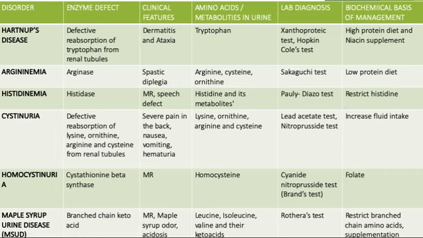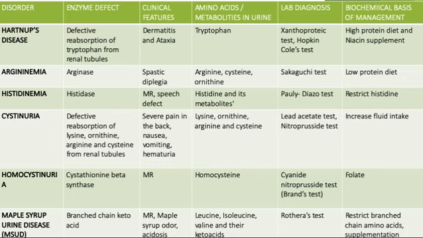Then you have histidinemia. It is due to a deficiency of the histidase enzyme. The clinical features are mental retardation and speech defect. Metabolites excreted in the urine are histidine and its metabolites. The test is the Pauly's diazo test, and the management is to restrict histidine.